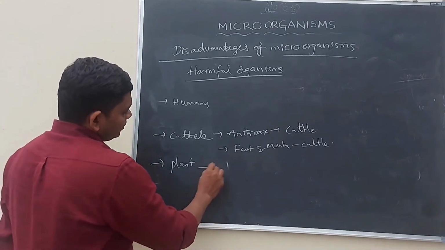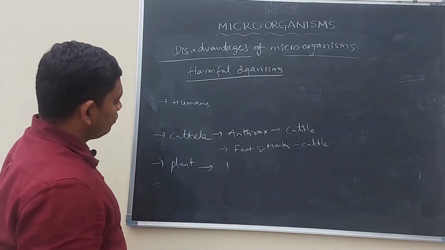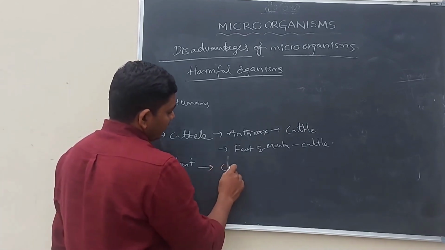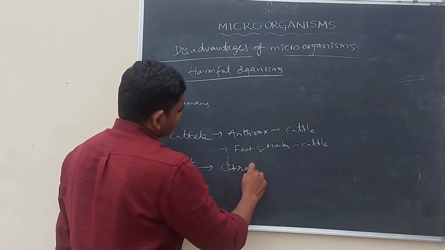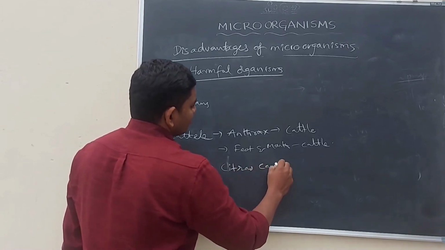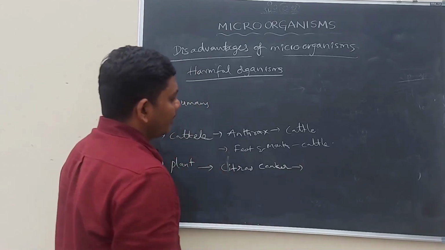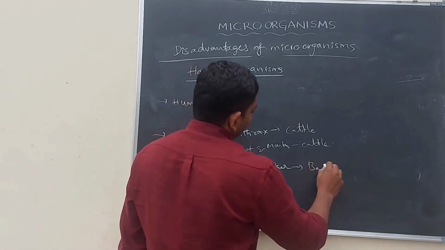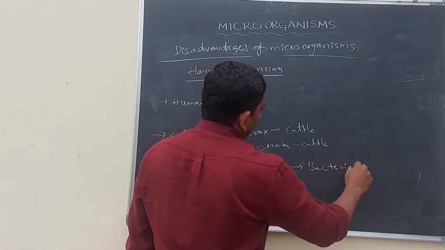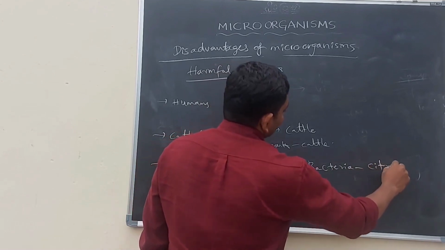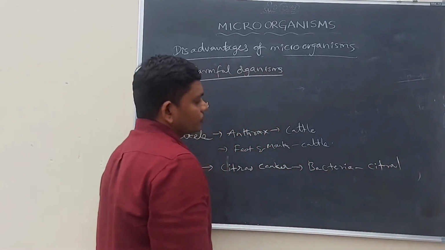Let us discuss diseases in plants caused by microorganisms. Citrus canker is caused by bacteria in citrus plants, oranges and nimbu.